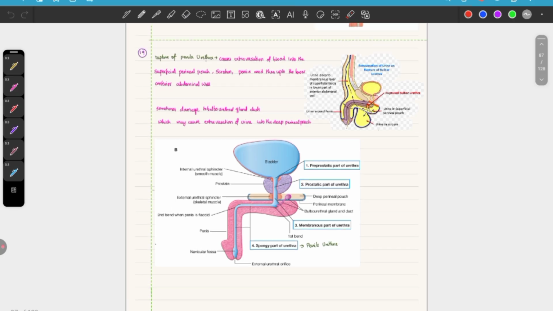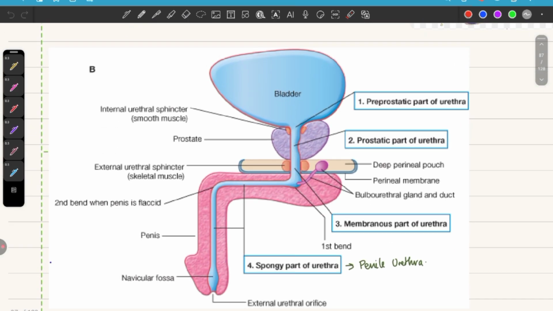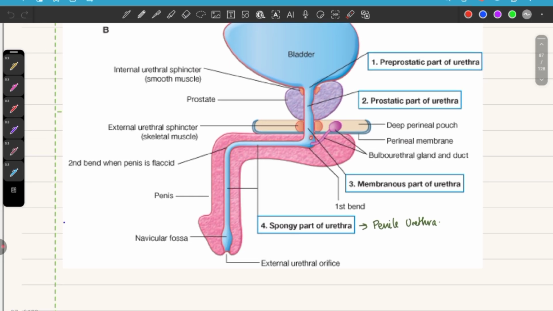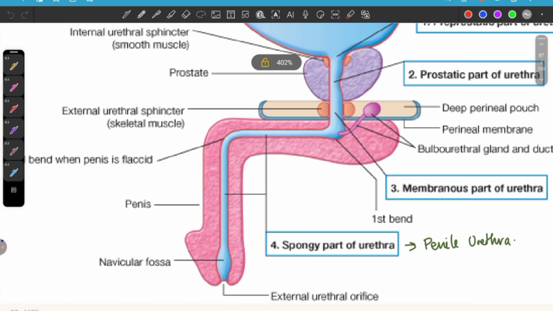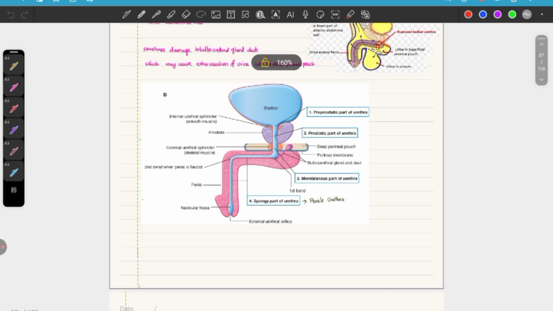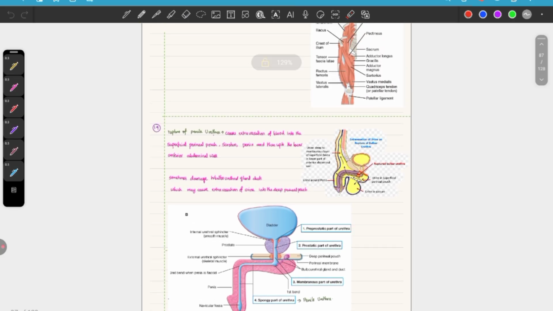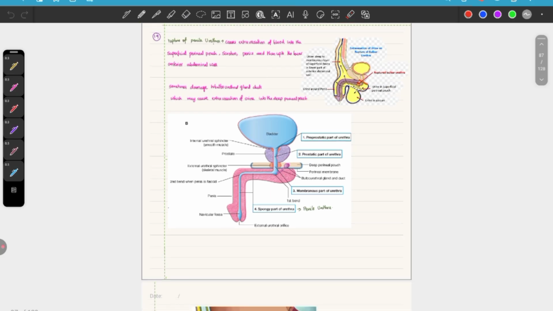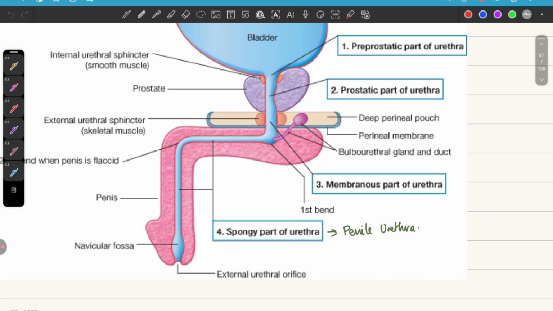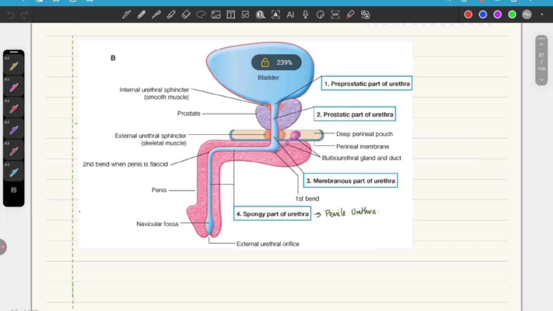That's more than enough. Okay, here you can see this is the pre-prostatic part of the urethra, whereas this is the prostate gland, and this is the prostatic part of urethra. This is the membranous urethra and this is the penile urethra. In the question they have asked when there is rupture in the penile urethra, the urine or blood extravasation will occur to all of the following but not to which space they are asking.